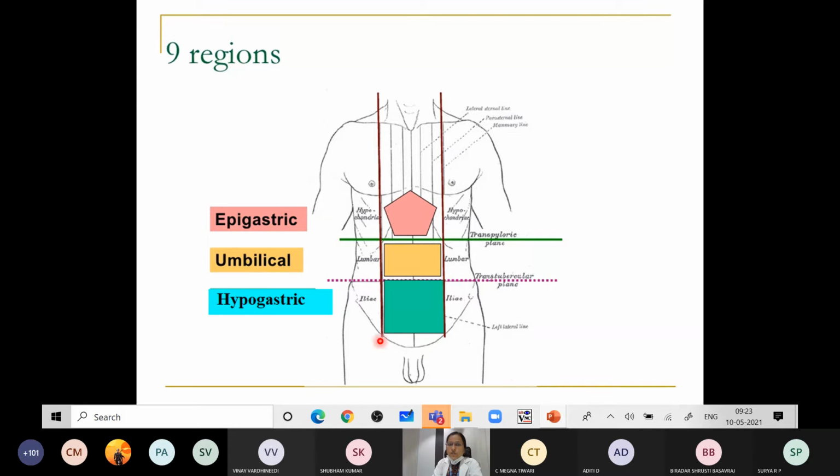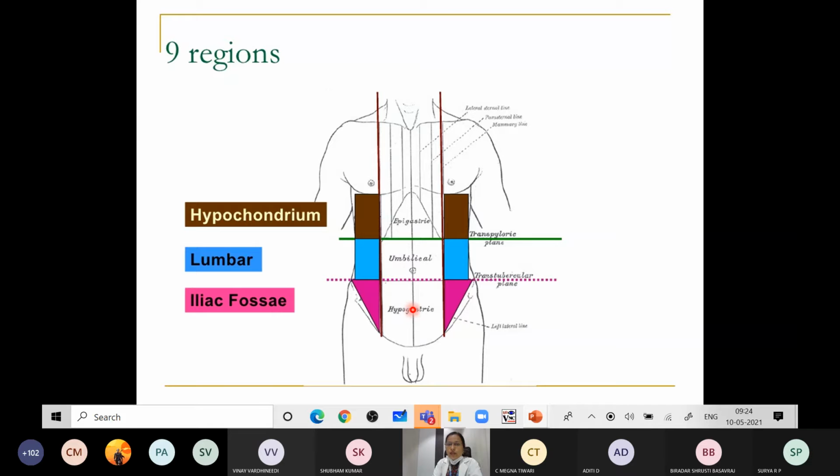In the midline, first you have the epigastric region, mainly where the stomach is present, then the umbilical, mainly coils of intestine, and the hypogastric below, again with some coils of intestine. These are the 3 midline regions.